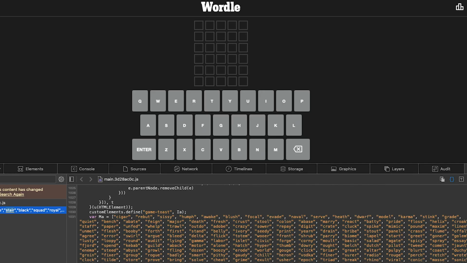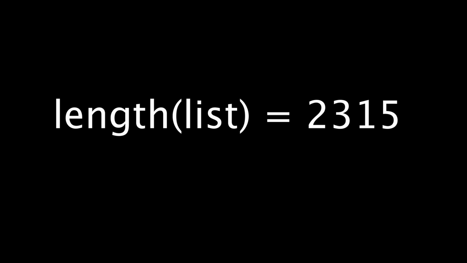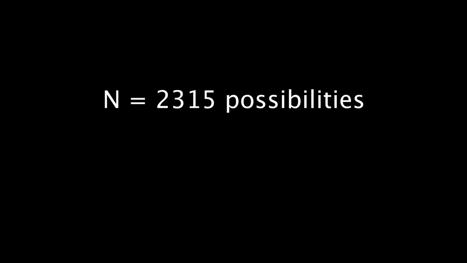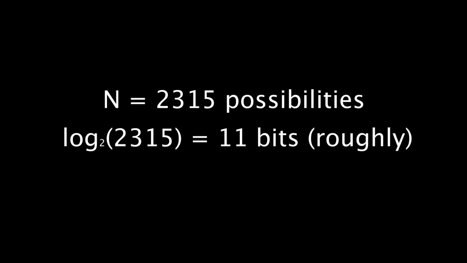The list of potential answers for Wordle is visible on the website's source code. The list contains 2,315 words, so 2,315 possibilities for the key variable. Using log2 n, the entropy of possible Wordle words is 11 bits, more or less.